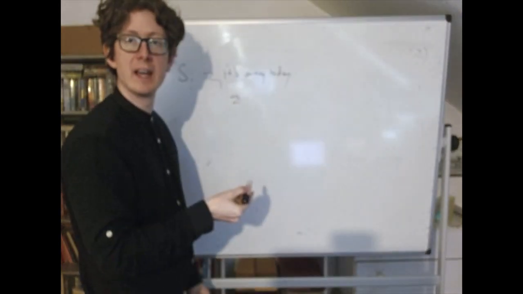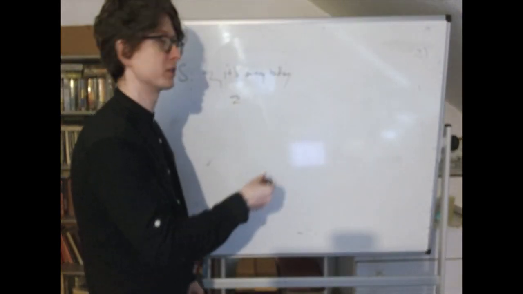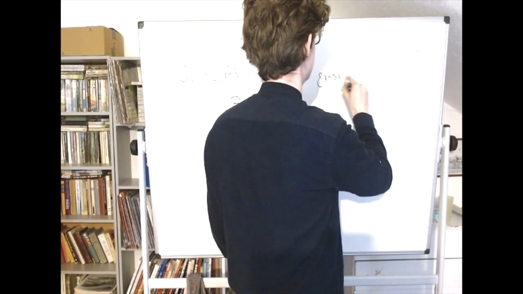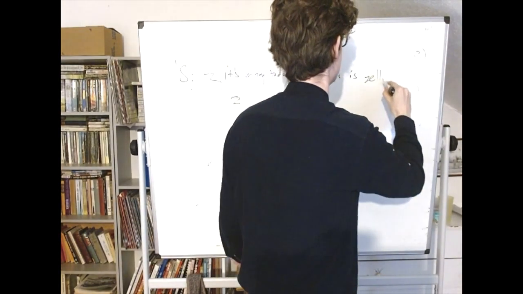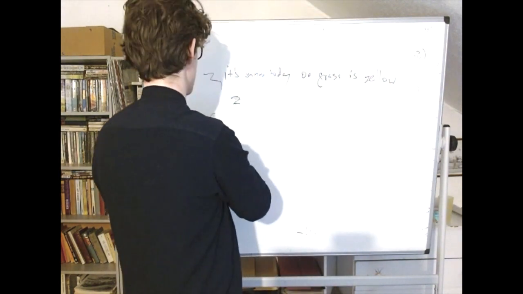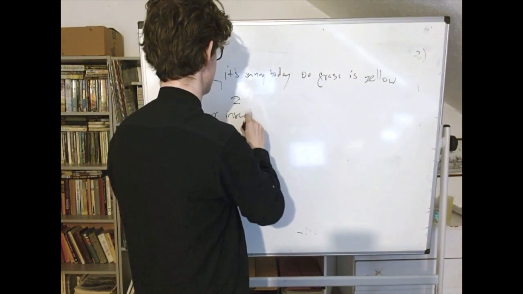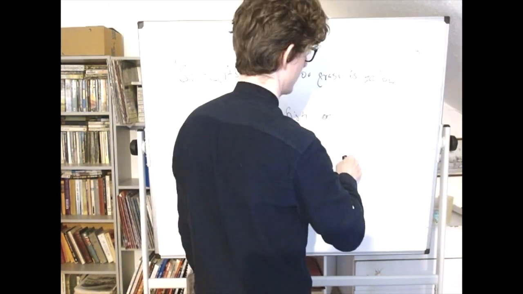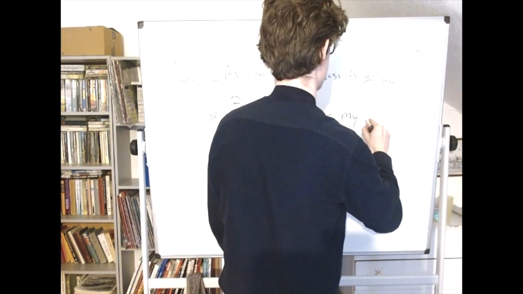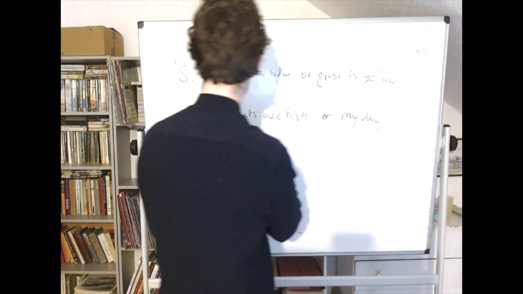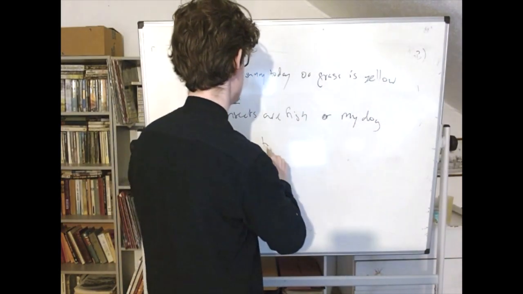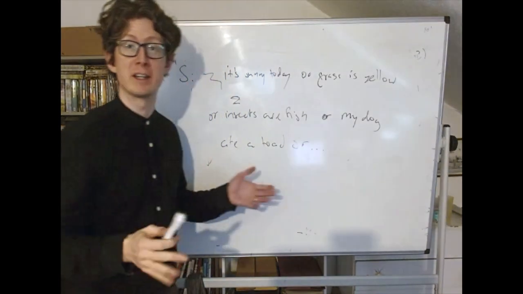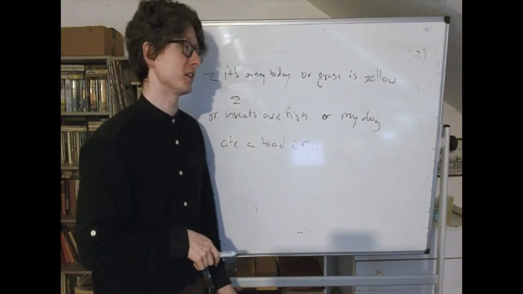And then we'll just add lots of weird disjuncts to it. So it's sunny today, or grass is yellow, or insects are fish, or my dog ate a toad, or ... You could just keep adding really odd stuff to the sentence.